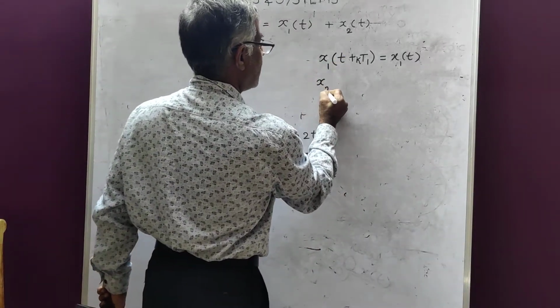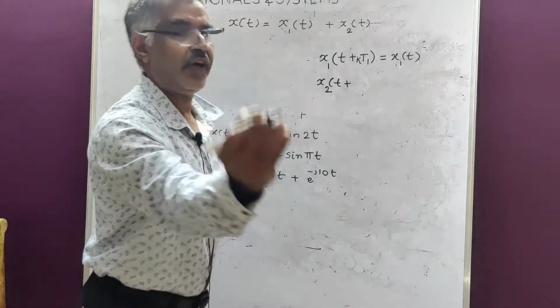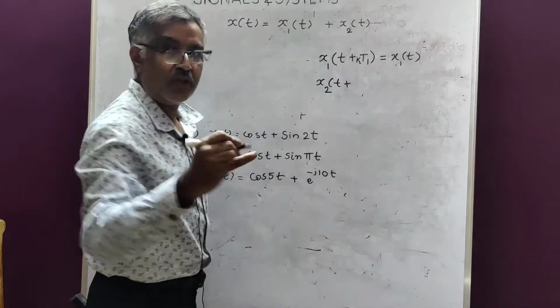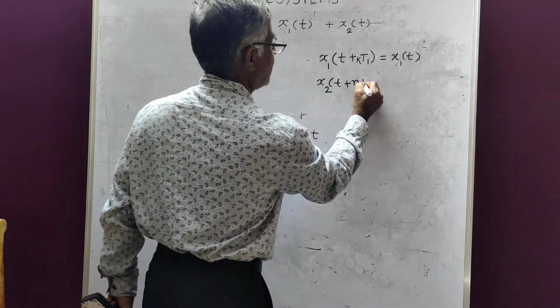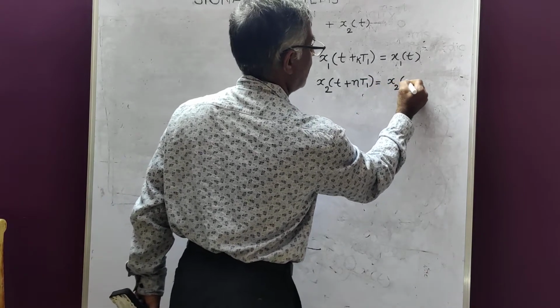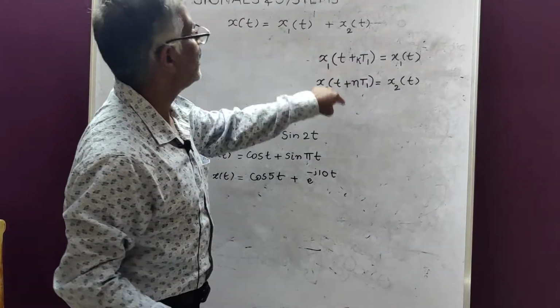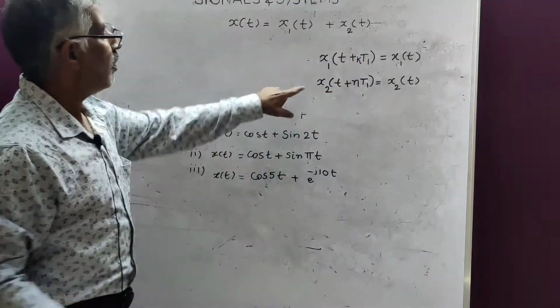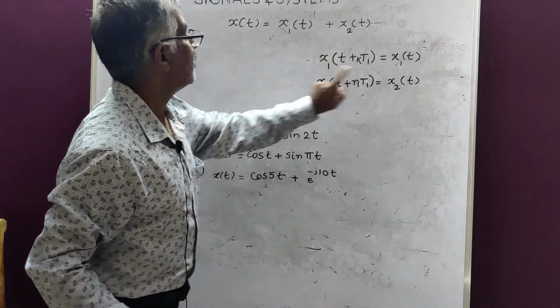Similarly, x2 of t plus, so x2 is different. So you can't take k. I will use another symbol n. x2 of t plus n t2 is equal to x2 of t. A slight mistake I have made, make it t2 because it is different. As x1 and x2 are periodic, you have to write these conditions. Now I will replace x1 of t and x2 of t with this.